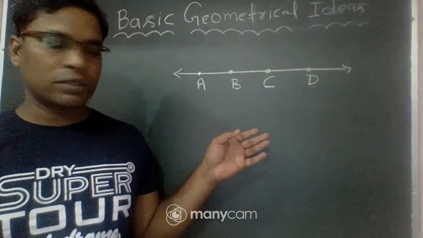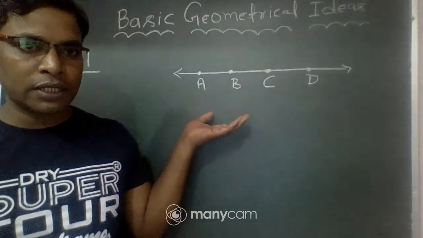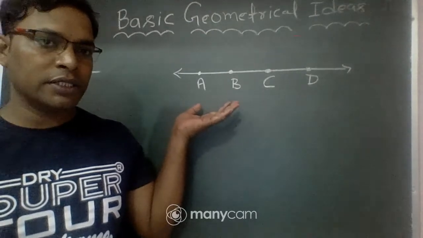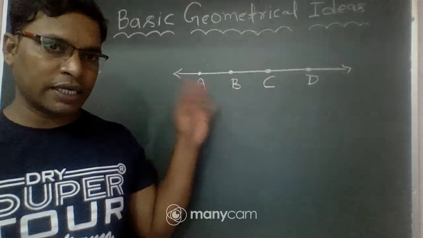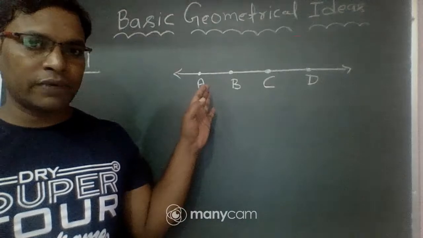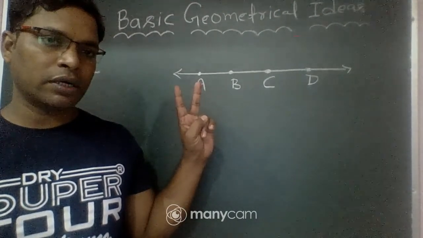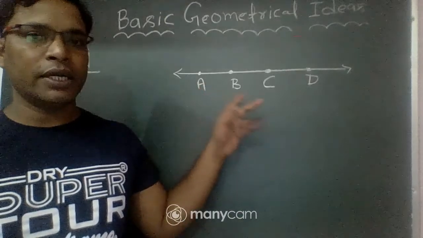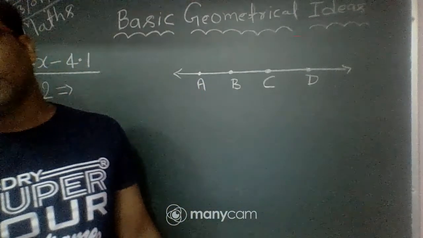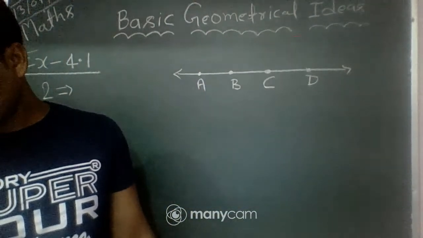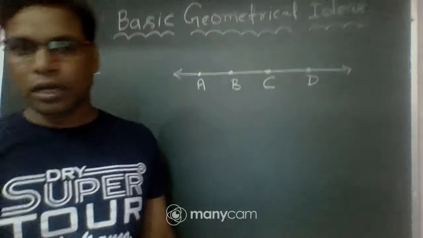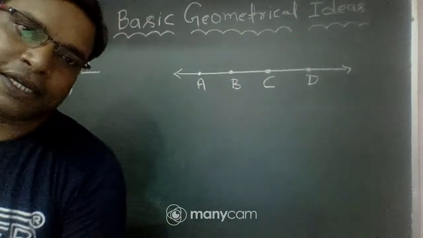Four letters are given, we write all possible lines. So how many lines are possible? How many names of lines can we write? For only two letters, take only two letters at a time, and here four letters are given. This is clear. So let's see how we can write this.